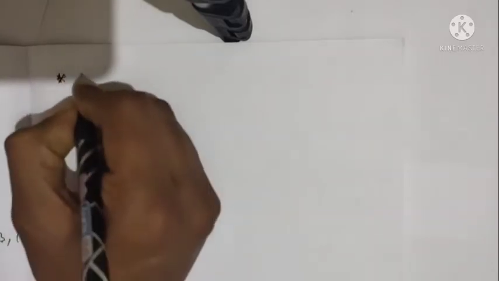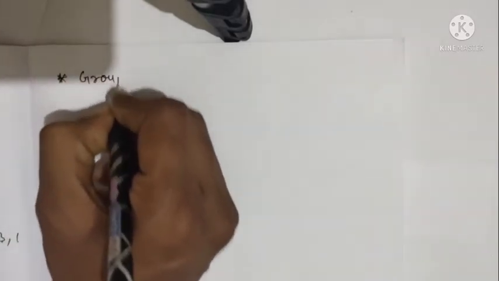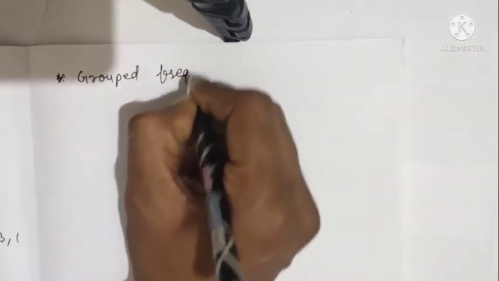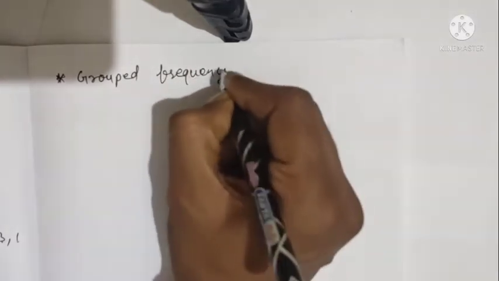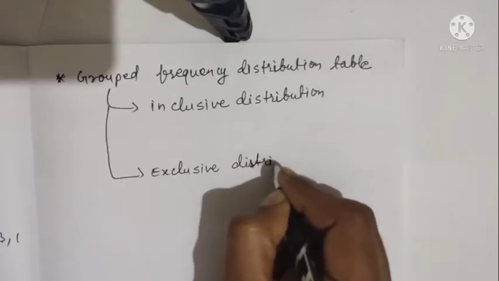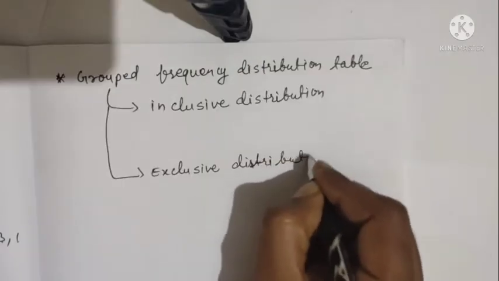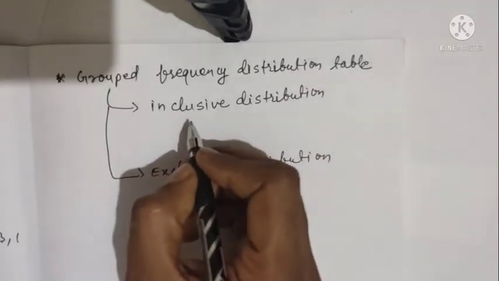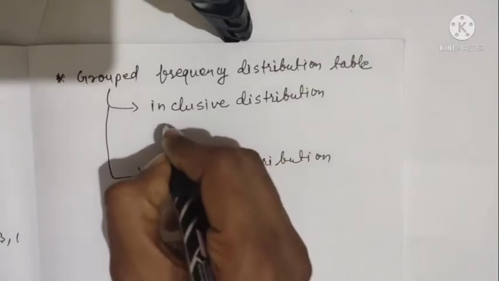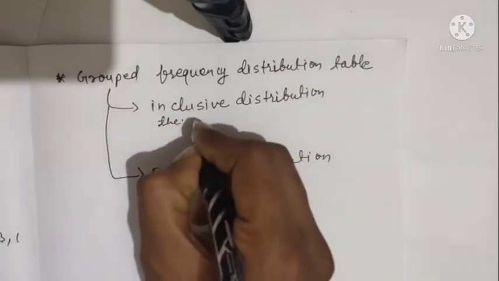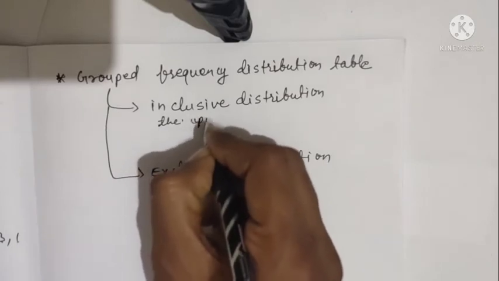Our next topic is grouped frequency distribution table. It is of two types, inclusive distribution and exclusive distribution. Inclusive distribution means the upper limit of a class does not coincide with the lower limit of the next class.